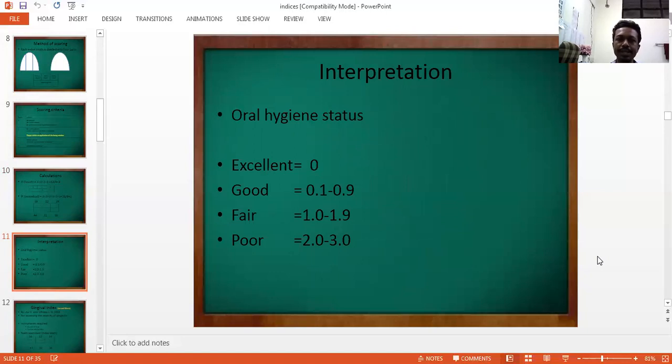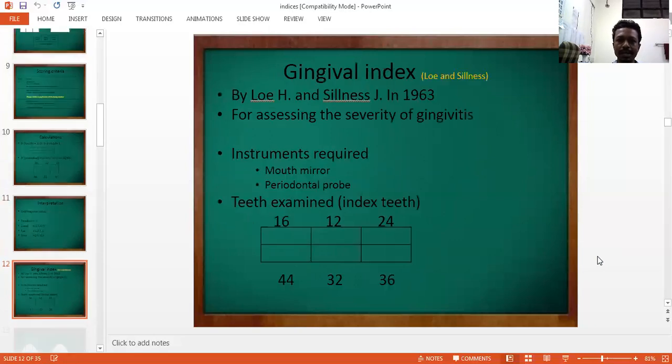Now, the interpretation as per the score calculated is done for the assessment of oral hygiene status of a patient, like excellent when the score is 0, good when score is from 0.1 to 0.9, fair when the score is between 1 and 1.9, and poor oral hygiene status is said when the score is between 2 and 3. So, this is about the plaque index.